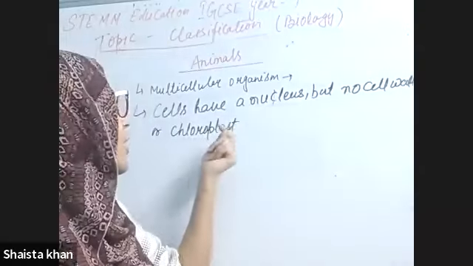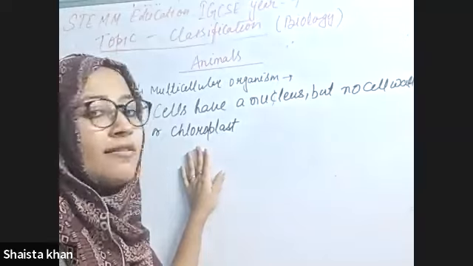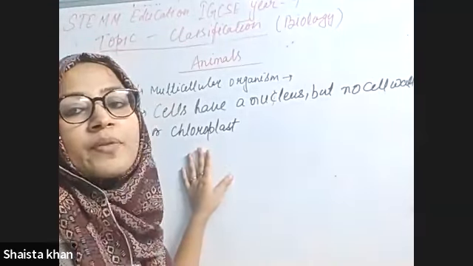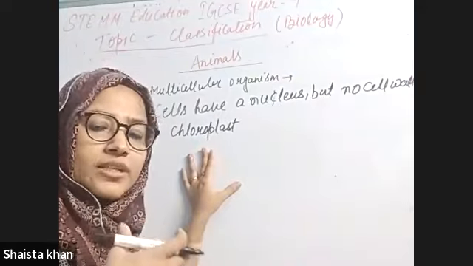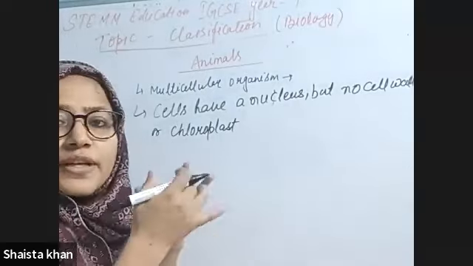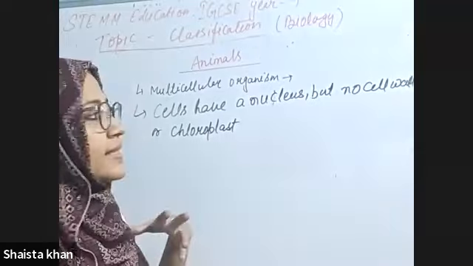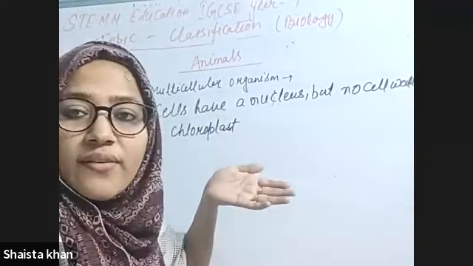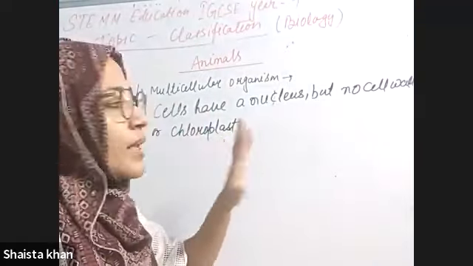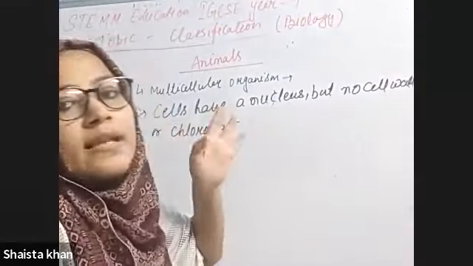The cell wall protects the plant cell. But we human beings have several layers to protect ourselves, like skin, and we can wear different kinds of clothes. Plants don't have the ability to protect themselves from harsh weather and different kinds of climate. That's why plant cells have a cell wall.